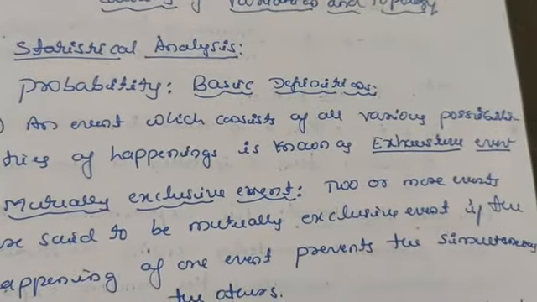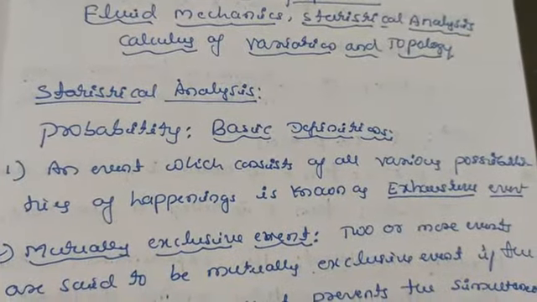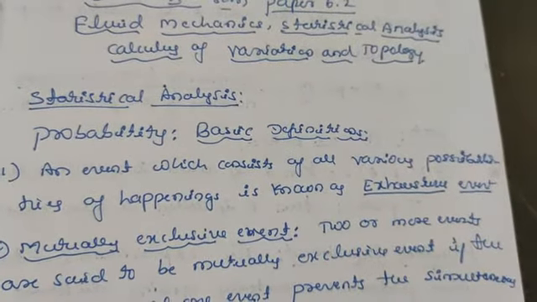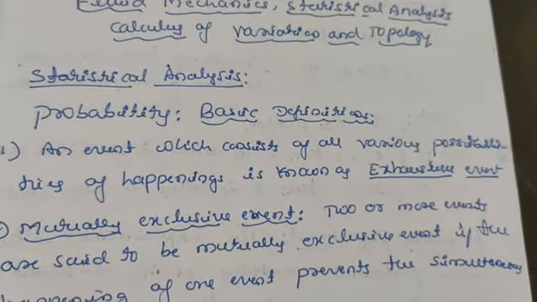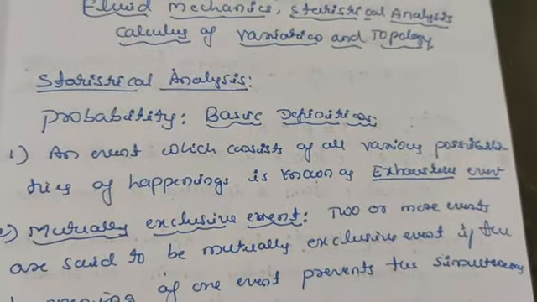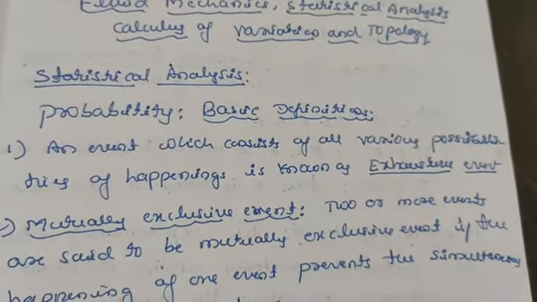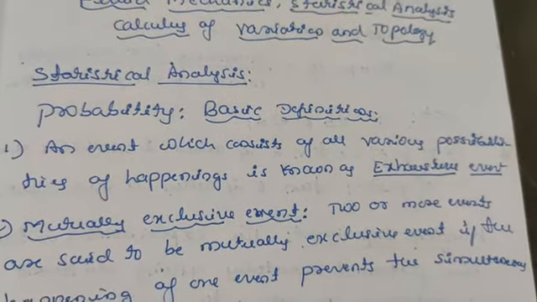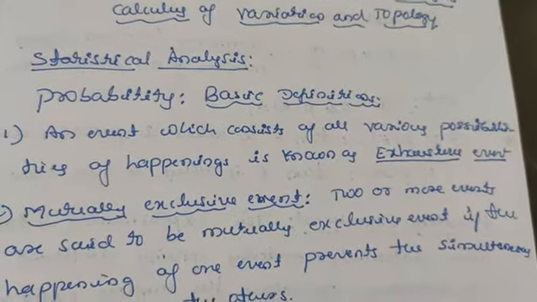First, let us take the definition of exhaustive event. An event which consists of all various possibilities of happenings is known as an exhaustive event. Suppose we have a coin. If we toss the coin, then the possible outcomes are only two, that is either head or tail. So this is known as an exhaustive event.